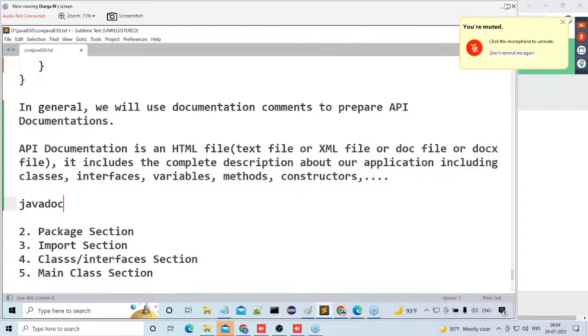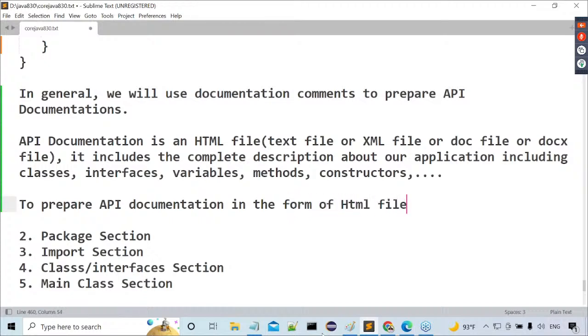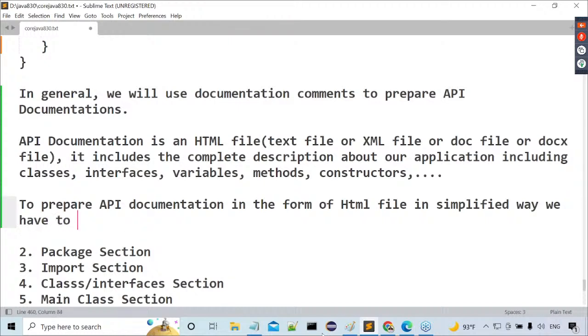A separate tool. What is that tool? Javadoc tool. Observe carefully. To prepare API documentation in the form of HTML files in a simplified way, we have to use a separate tool. What is this tool name, sir? Javadoc.